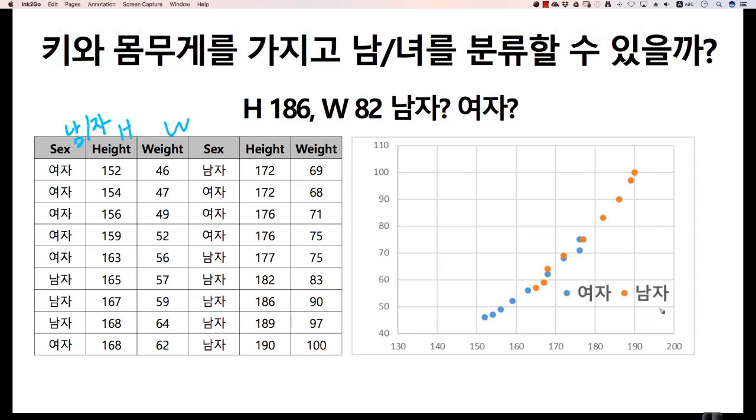So here I have represented it on a two-dimensional plane as well. Men are marked in orange and women are marked in light blue. Is it sky blue? No, it's not sky blue. Yes, I have marked it like this. By marking it this way, can we draw a line that can actually separate them? If we are asked this question, finding this line is considered the second method of machine learning.